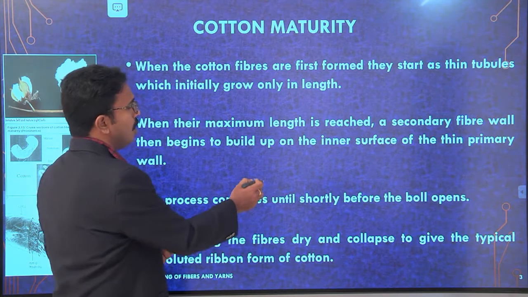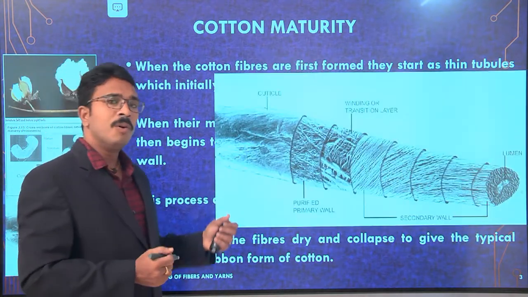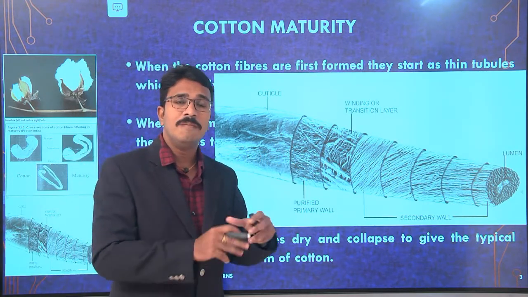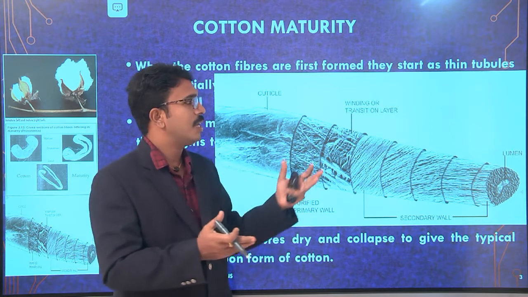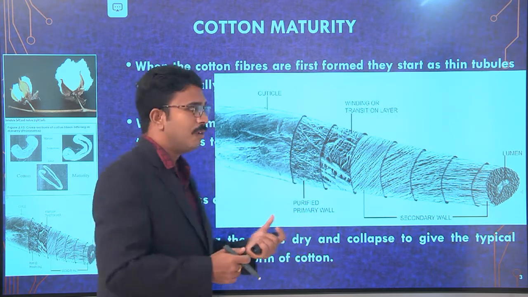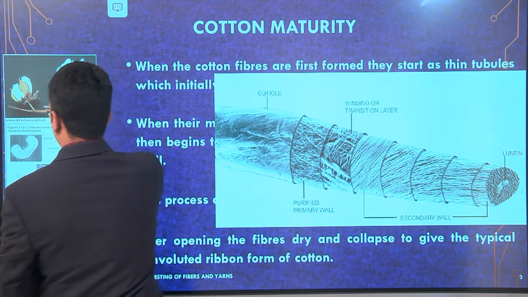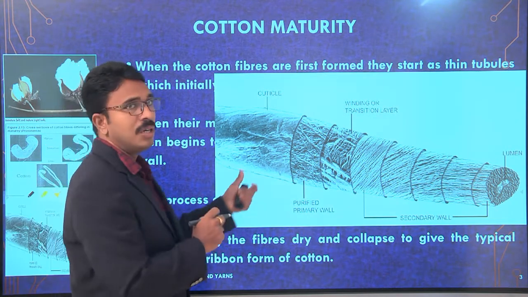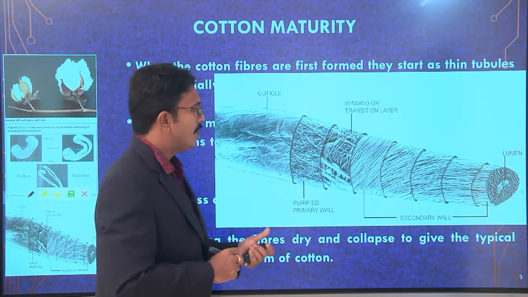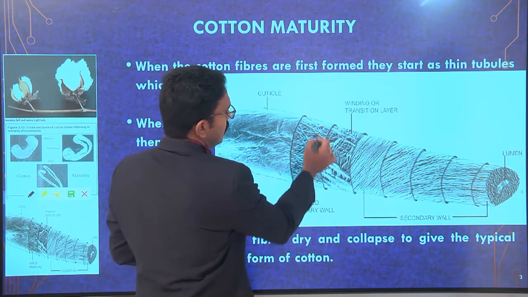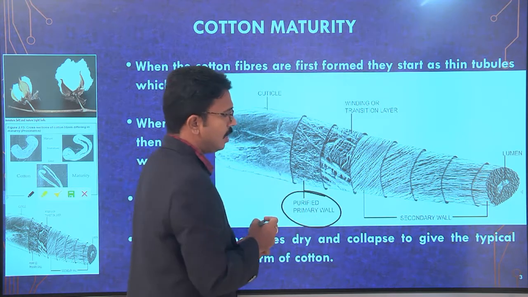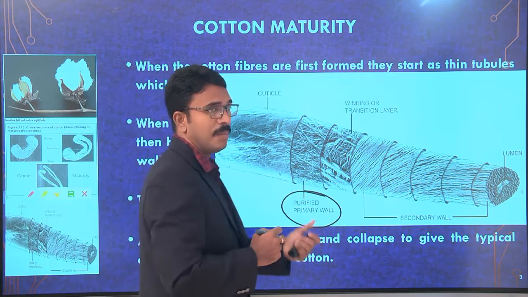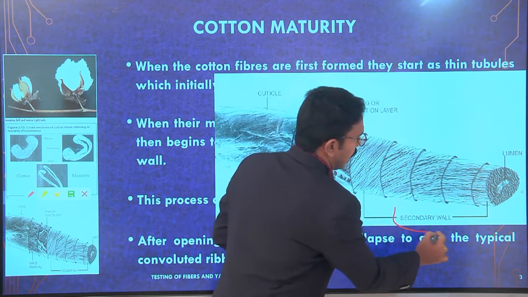Okay, now if you look at the morphology of cotton, you can see clearly the different stages in development, and you can easily identify them from this morphological view of cotton. Now if you look at this morphology, as I told you already, this is the primary wall, and this is the secondary wall.